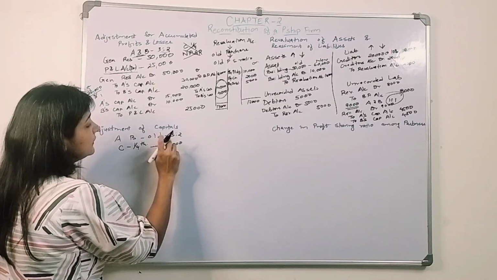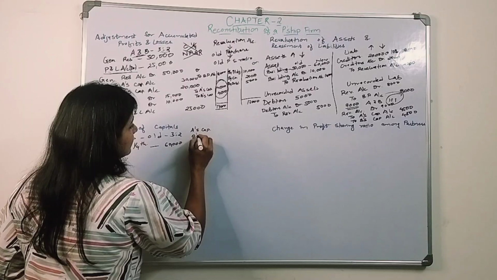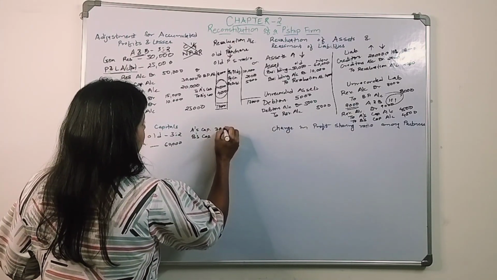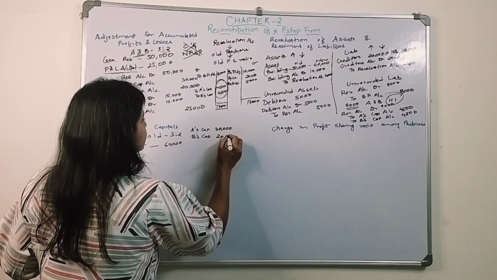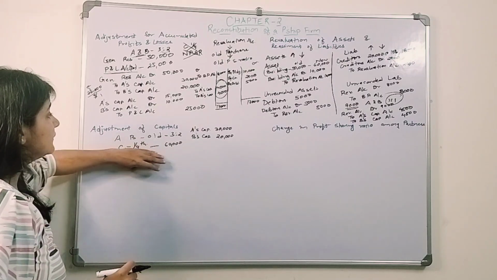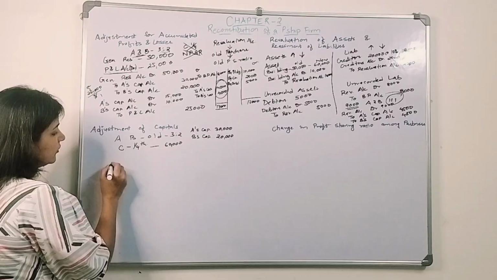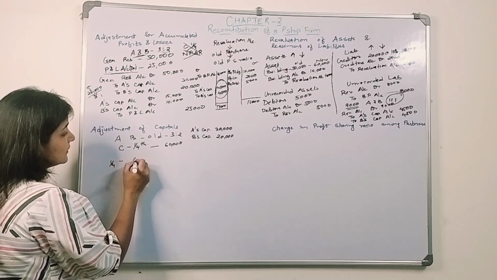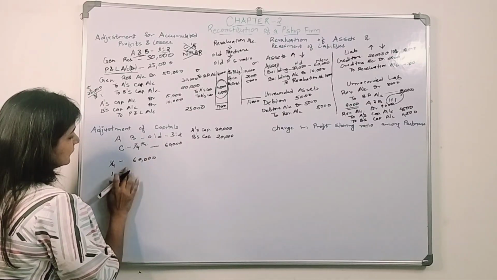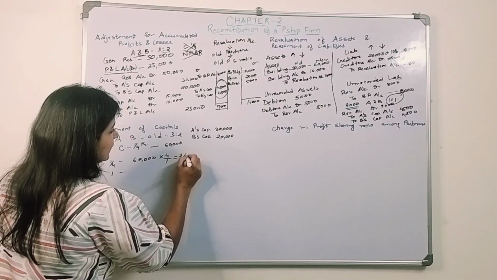A's capital and B's capital are 30,000 and 20,000. This was their capital amount. Now C brings in 1/4, which is 60,000. So the whole firm's share should be how much? 60,000 into 4 divided by 1, that is 2,40,000.